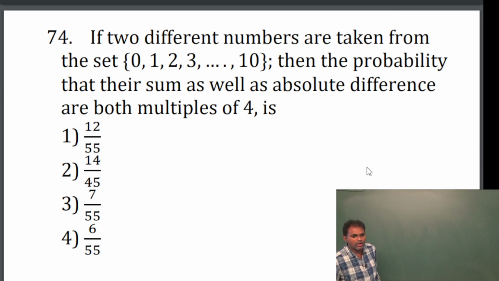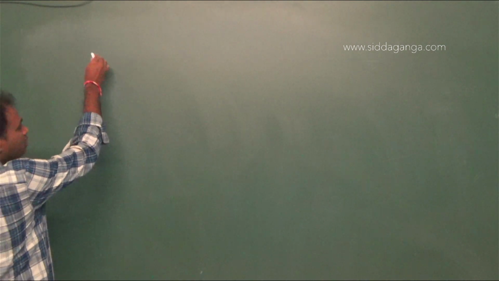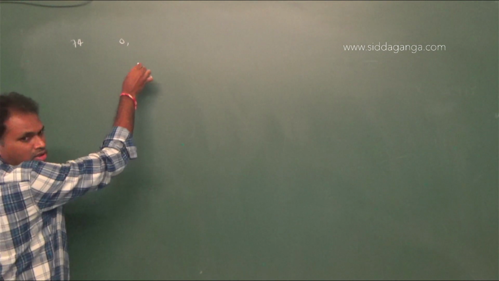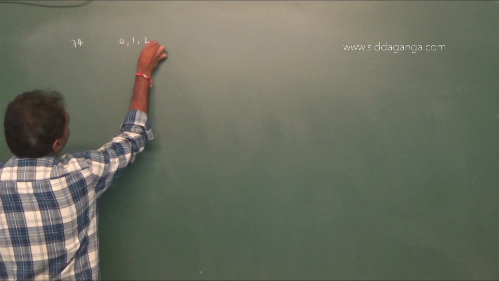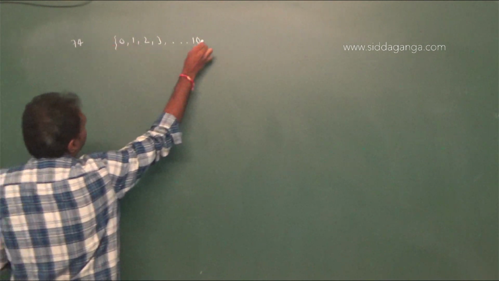If two different numbers are taken from the set 0, 1, 2, 3 up to 10, then the probability that their sum as well as absolute difference are both multiples of 4 is. Now here, two different numbers are taken from the set 0, 1, 2, 3 up to 10. These are the given set of numbers.